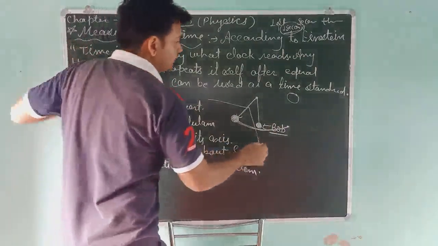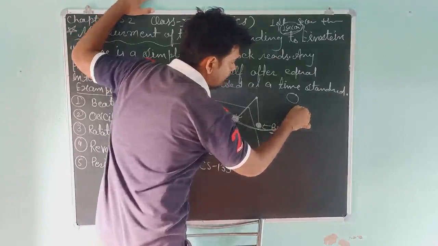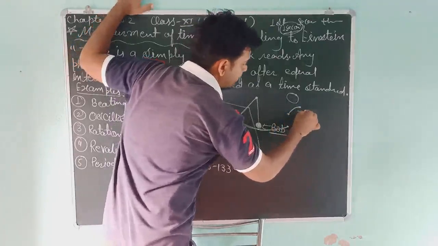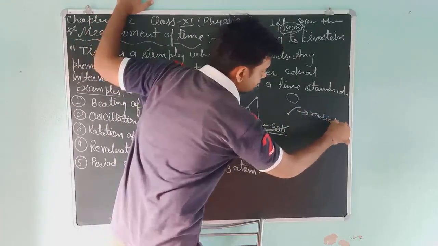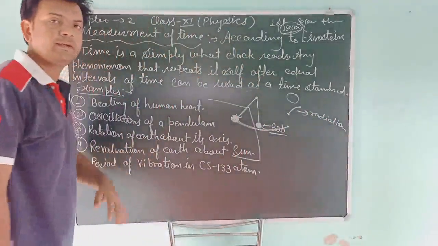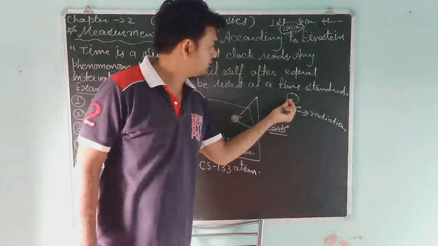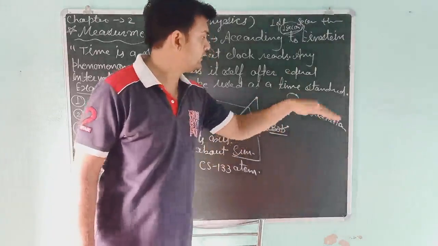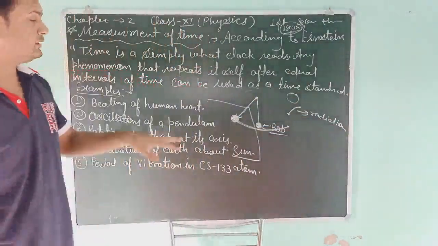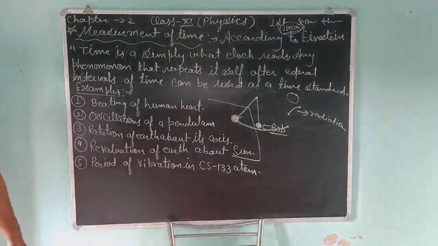When one electron goes to the upper side and comes back to the lower side, it radiates a ray. There will be radiation. When another electron goes to the upper orbit and comes back to the lower orbit, it again radiates a ray. This is a radioactive element, so there will be continuous radiation in the cesium-133 atom.